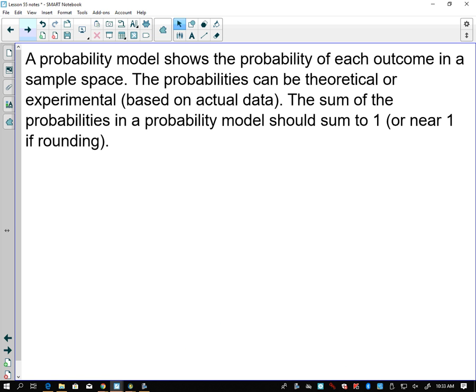Okay, a probability model shows the probability of each outcome in a sample space. The probabilities can be theoretical or experimental, based upon actual data, things that have actually occurred. So if we kept flipping coins, we could write down our results. That would be experimental. Does that make sense? So we could sit down and find out what actually did happen. The sum of the probabilities in a probability model should sum to 1, or near 1 if rounding. Okay, the probabilities need to add up to 100%. Does that make sense? Okay.